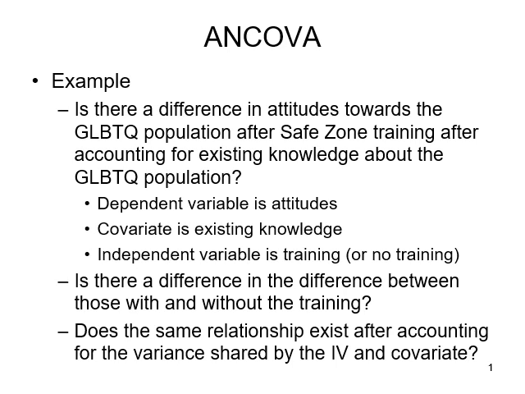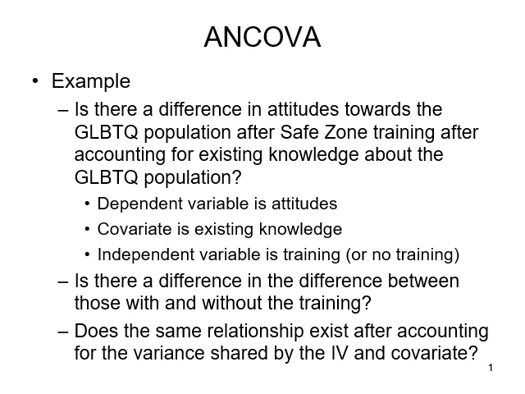If we're measuring knowledge and attitudes, previous knowledge probably already has an effect on that DV. By measuring previous knowledge, we're not expecting it to impact whether or not you got the training, but we are expecting it to be related to our outcome, your attitudes. So that's perfect for something we might want to measure as a covariate. Again, we always want to ask ourselves, is the covariate something we'd expect to be related to the DV, but not expect to be related to the IV? Our dependent variable here is attitudes, the covariate is existing knowledge, and the independent variable is training or no training.